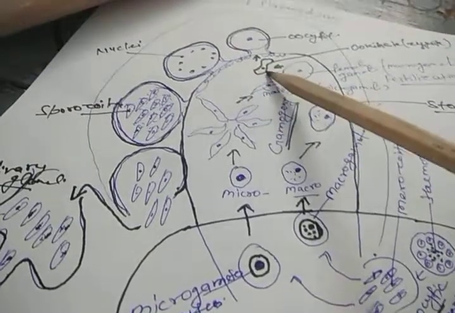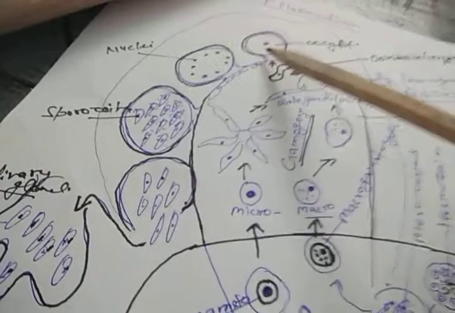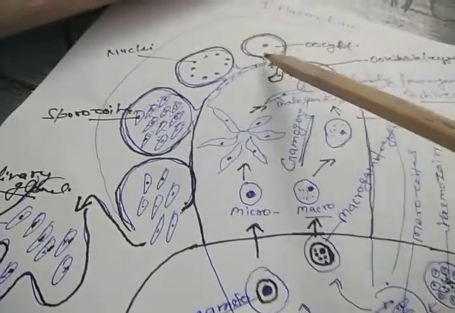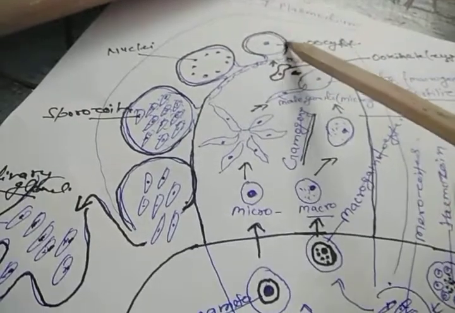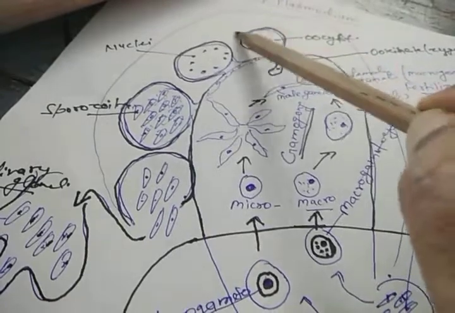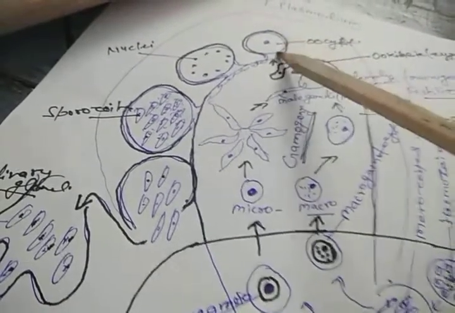Now this ookinete penetrates the wall of the stomach and comes to lie just below the outer surface of the epithelium. This is the outer epithelium of the wall of the stomach. So just below, and now it is encysted. It forms the cyst wall around this zygote. That is called the oocyst stage.